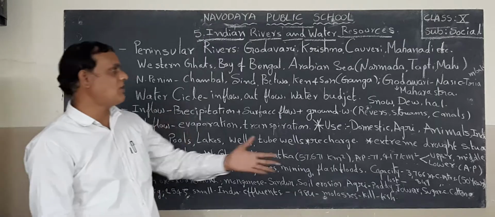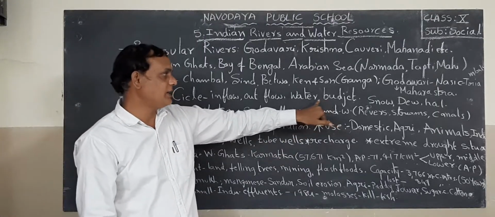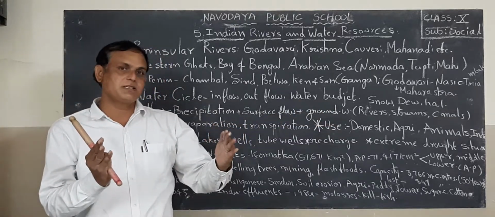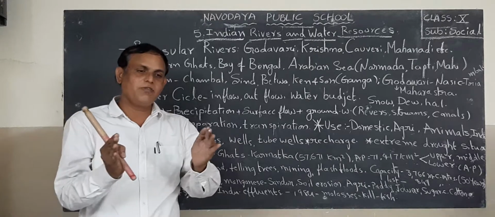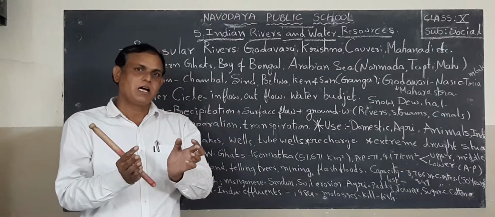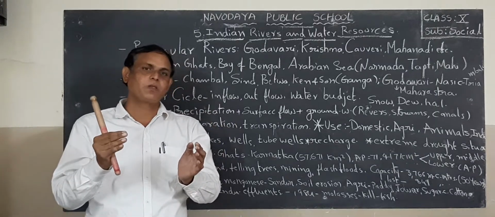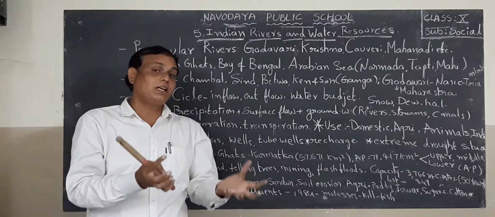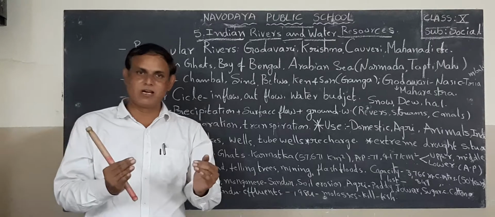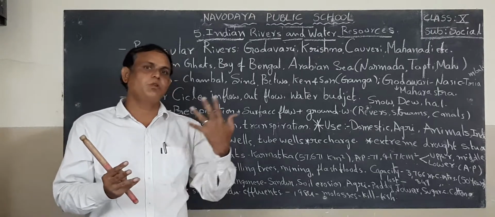Next, what is called water budget? Students, listen. Water budget means how much water we need, how much is available, how much water is joining in the rainy season. Okay, how much water we require. In the rainy season only the water is available, but we are using the water almost three seasons.